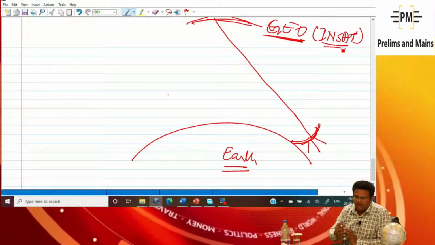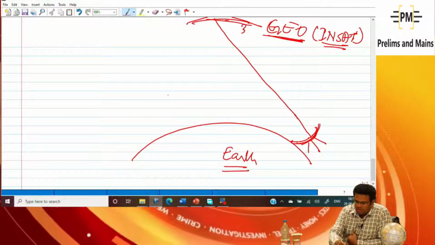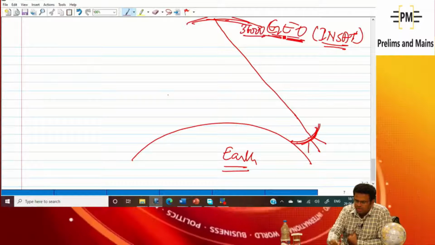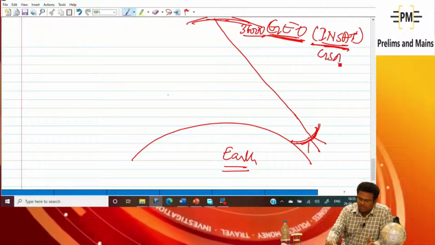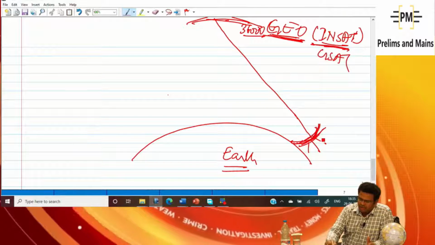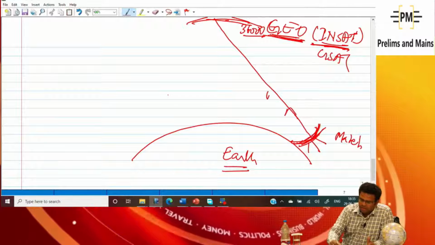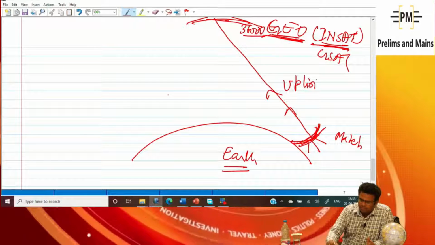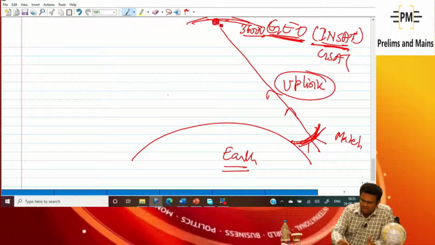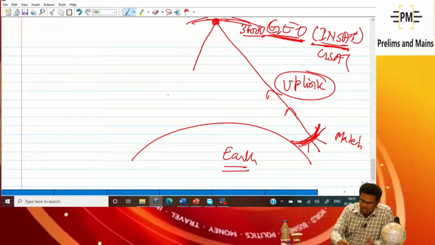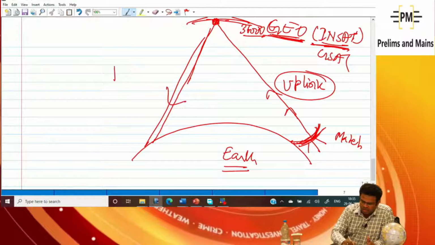Right now let me come to GEO. Here it is a 36,000 kilometer height, and it is geosynchronous earth orbit, known as INSAT or GSAT satellite. Here I am sending the cricket match broadcasting, and this is known as uplink. After that it returns back, covering the largest area and reaching over here; this is known as downlink.